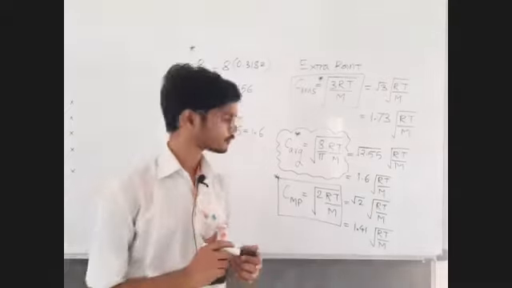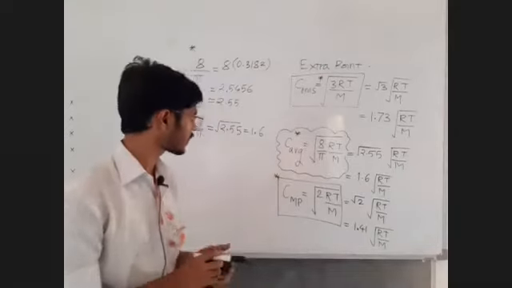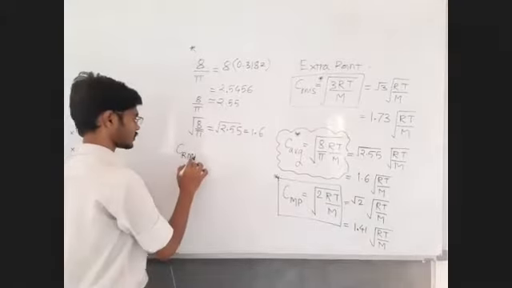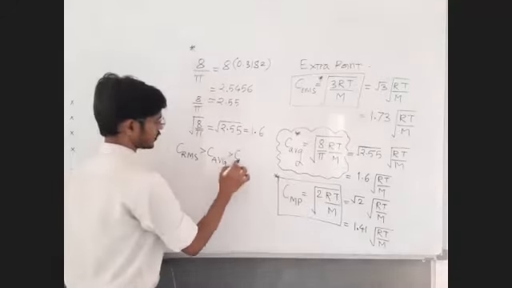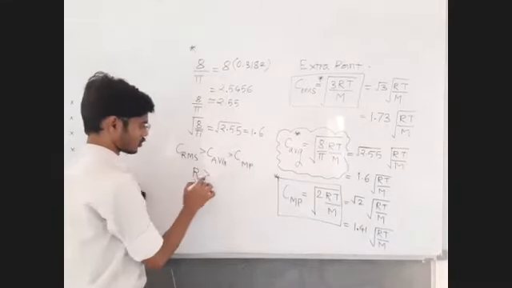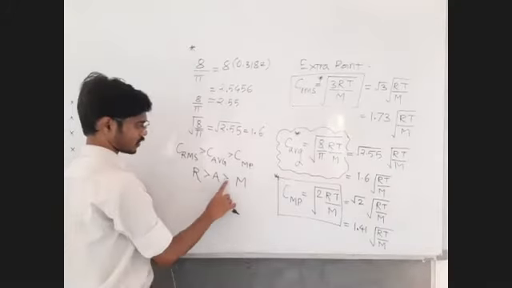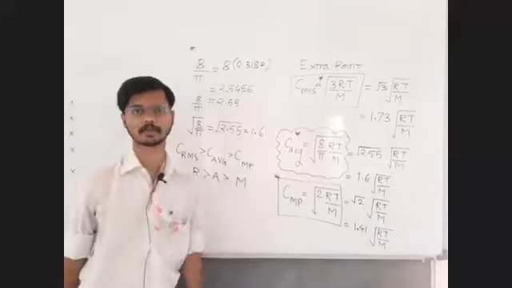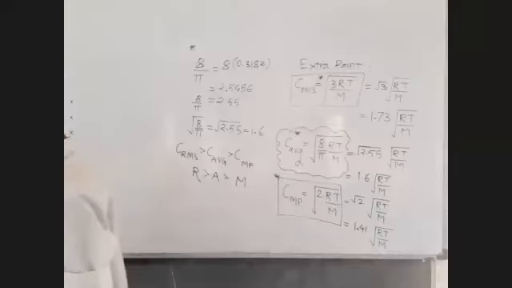Another set of formulae: under root 3RT by M, under root 8 by pi RT by M, under root 2RT by M. So now anyone can say that C RMS is more than C average is more than C most probable, and therefore in the morning lecture I wrote R is more than A is more than M. RMS is more than average and average is more than the most probable. R is more than A is more than M, RAM. Okay, the word you can very easily remember. Fine. Now let us solve the next question.